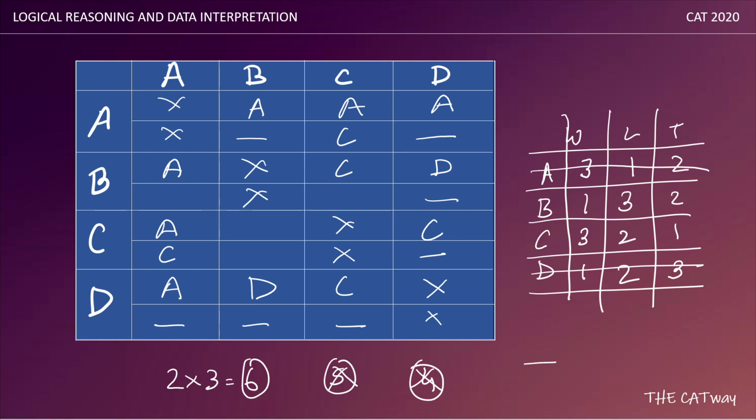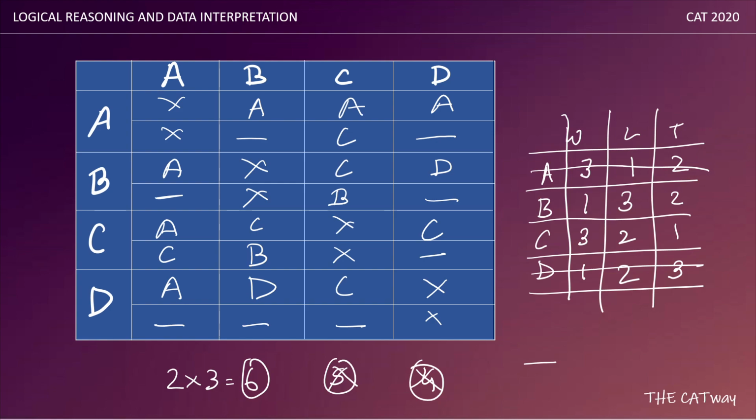Talking about B, B has lost three matches, which we know which matches he lost, and he has to tie two games. He has a tie against A and a tie against D. So he has a tie against two teams, so his win will come against C. So we have his win against C, so we can fill it here also. One game is won by C but the other game is won by B.